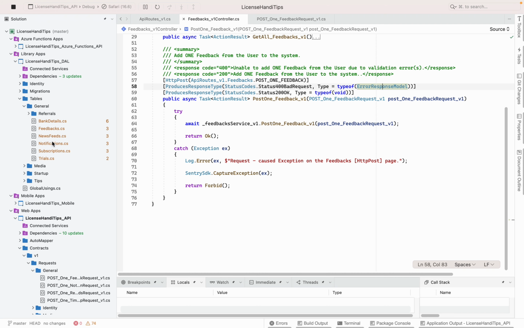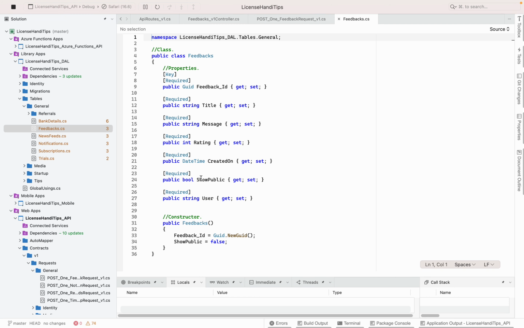Class called the feedbacks. There we go. So feedbacks also has this property, aka column, called show public. Do we want it to be publicly visible? Yes or no? You see, by default it's false. There we go.